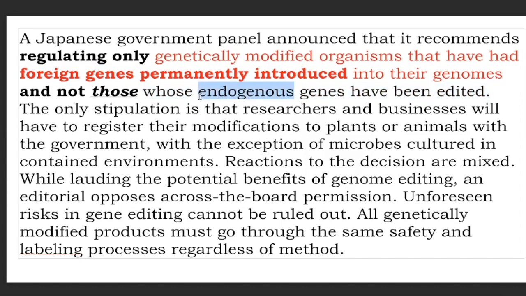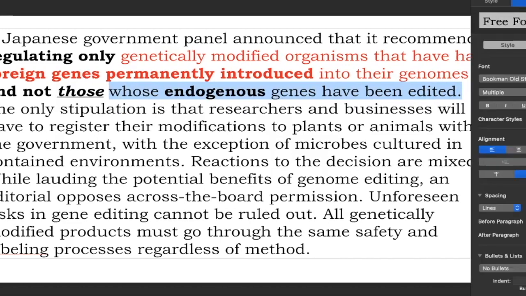Secondly, I can guess that perhaps the meaning of endogenous is not having foreign genes. And this I'm making a basic deduction or inference from how these two are different. If this has foreign genes and this is regulated and this is not regulated, that means it must not have foreign genes. That means only the genes that are already present in the organism have been edited. So great. I understand the first sentence. I also see there is a contrast happening. Let me add some color to it to highlight that idea.